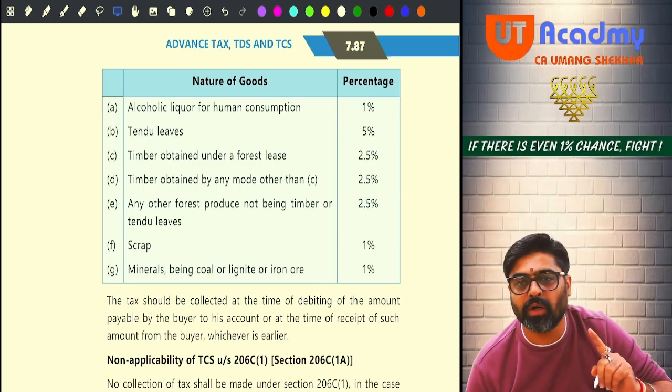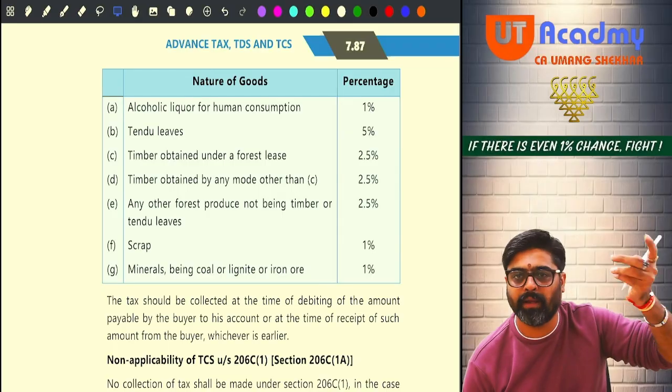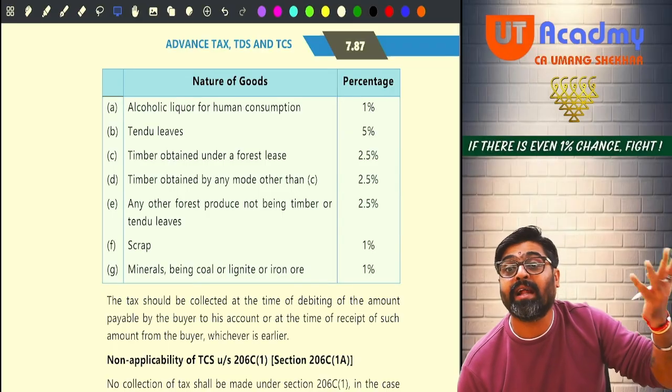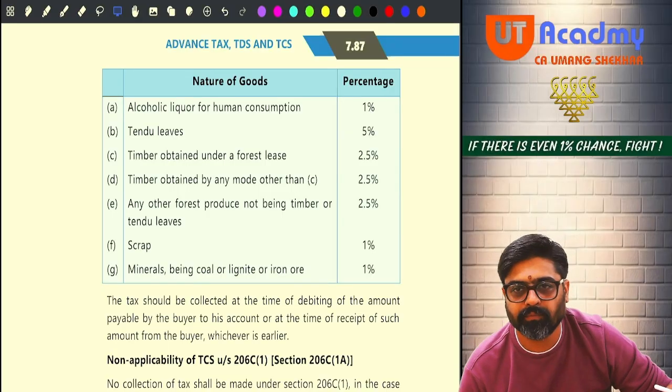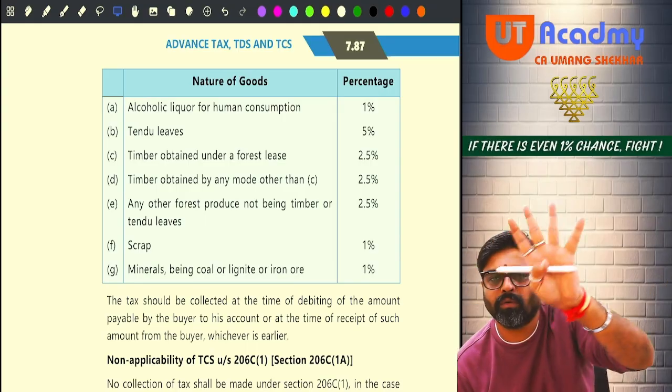Now, are you a seller? Yes. Are you selling these items? Yes. To any buyer? Yes. Why is that buyer taking this from you? For his consumption? Yes. Then no TCS.